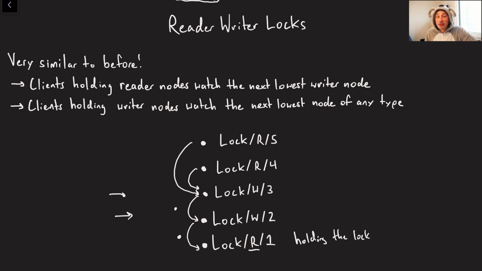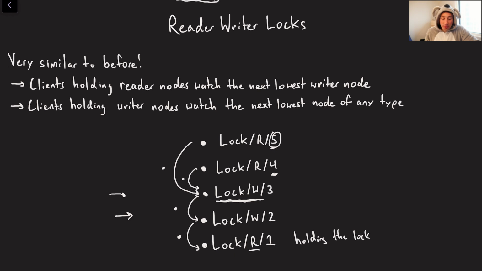However, if you're making a reader lock claim, this is where things get interesting. You actually watch the closest writer lock under you. So in this case, as you can see, reader lock 5 and reader lock 4 are both setting a watch on writer node 3. The reason being that I don't really care when reader 4 is created or deleted if I'm reader 5, because we can both be holding the lock at the same time. So the only thing that is a barrier to me at time number 5 from grabbing the lock is this guy over here at time number 3.